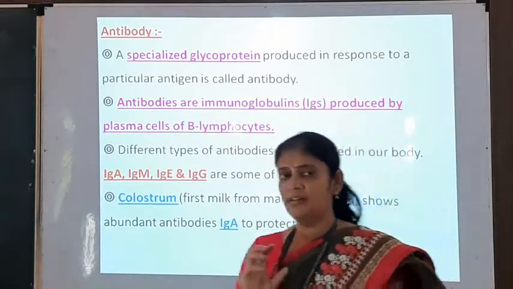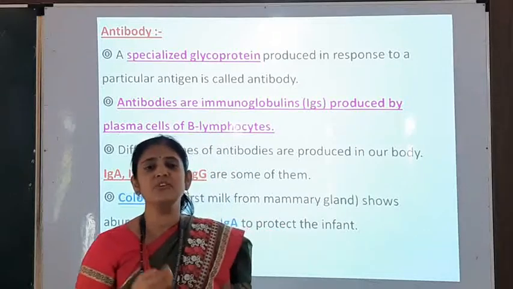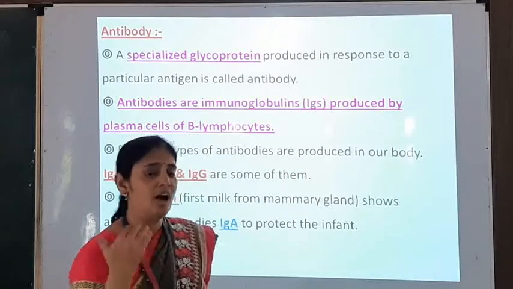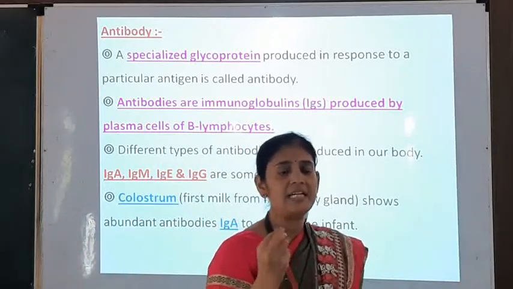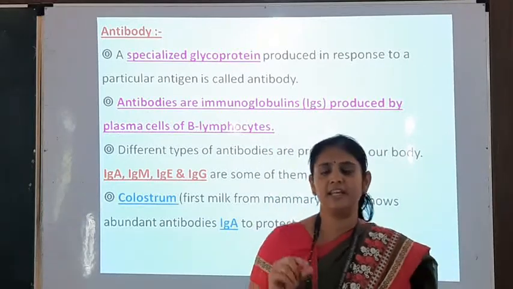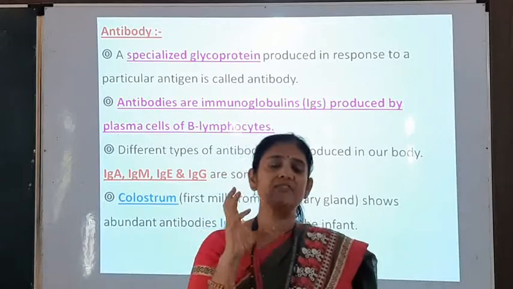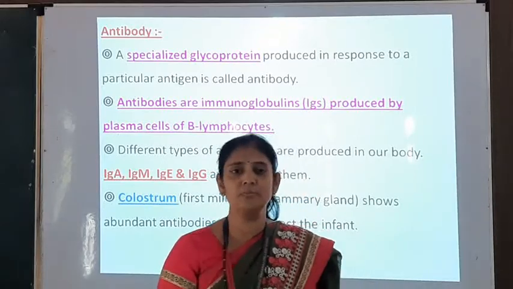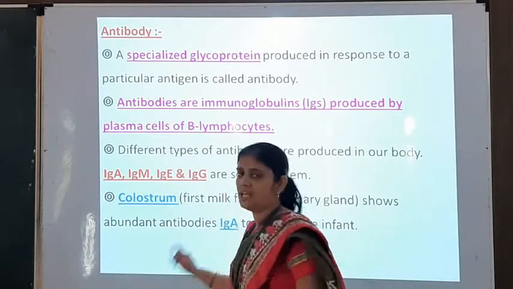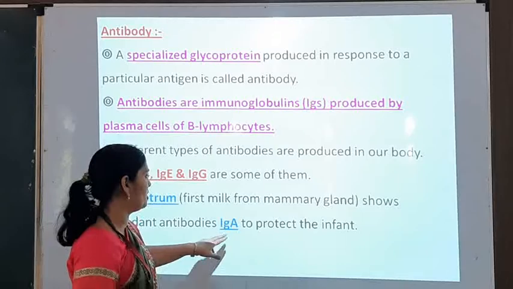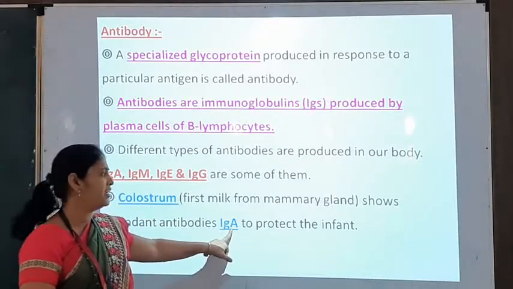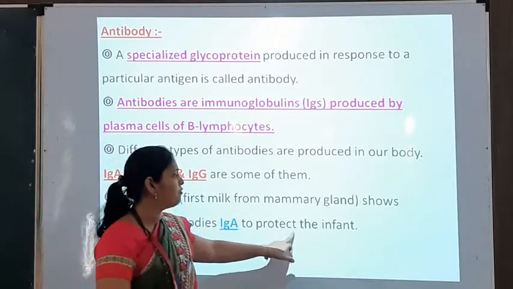Out of that, colostrum means the first milk which is secreted by the mammary gland during parturition. After delivery, the mammary gland secretes first milk that is somewhat yellowish in color and sticky in nature, and that first milk is called colostrum. The colostrum consists of the antibody known as IgA type of antibody. Here you have to remember this colostrum consists of IgA type of antibody, which is responsible for protection of the infant.